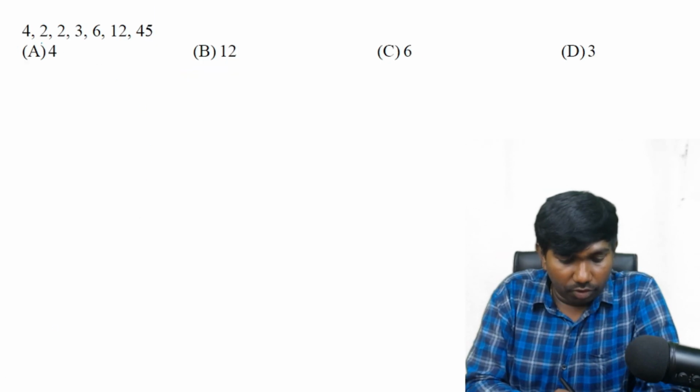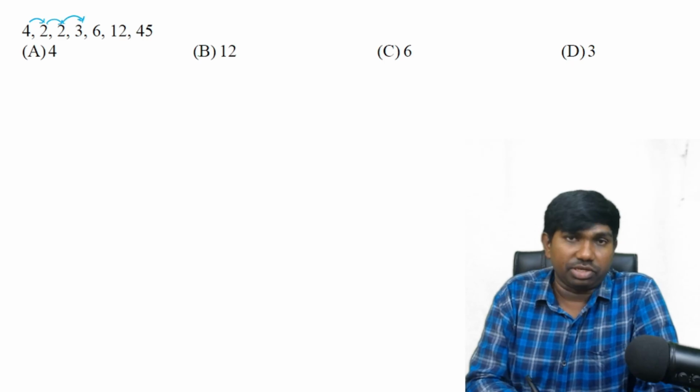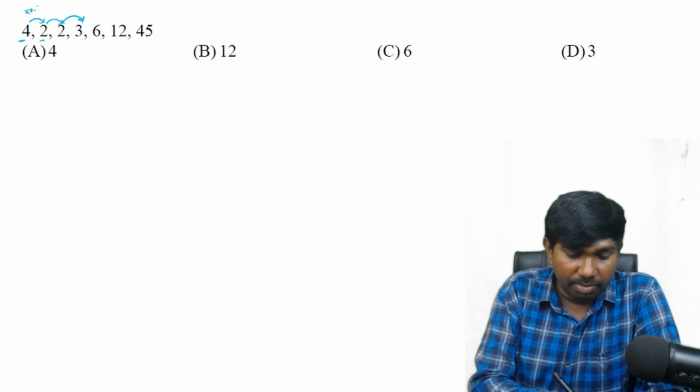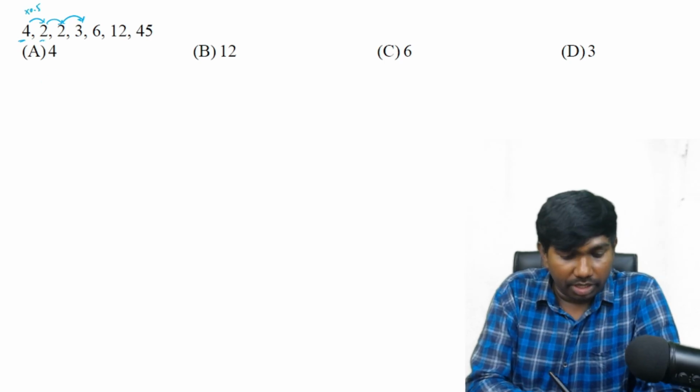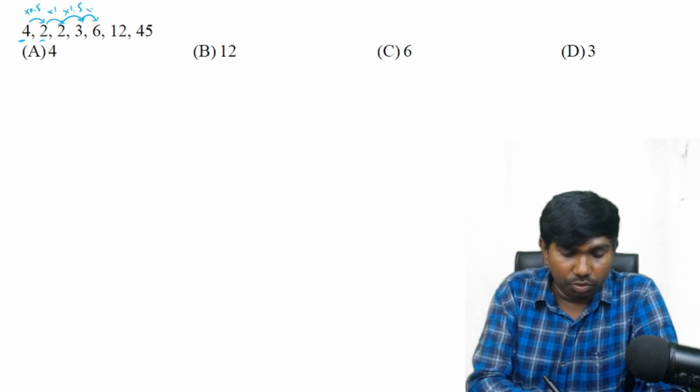Next one. 4, 2, 2. Whenever you see the decrement in the beginning and then a completely increasing series, then you can try this logic. See, this number is half of this number. That means we can multiply by 0.5. And 2 to 2, again it is into 1 only. And how much more? 50% more, nothing but 1.5 times, right? So now see the pattern. Into 0.5, into 1, into 1.5, into 2, into 2.5, okay?